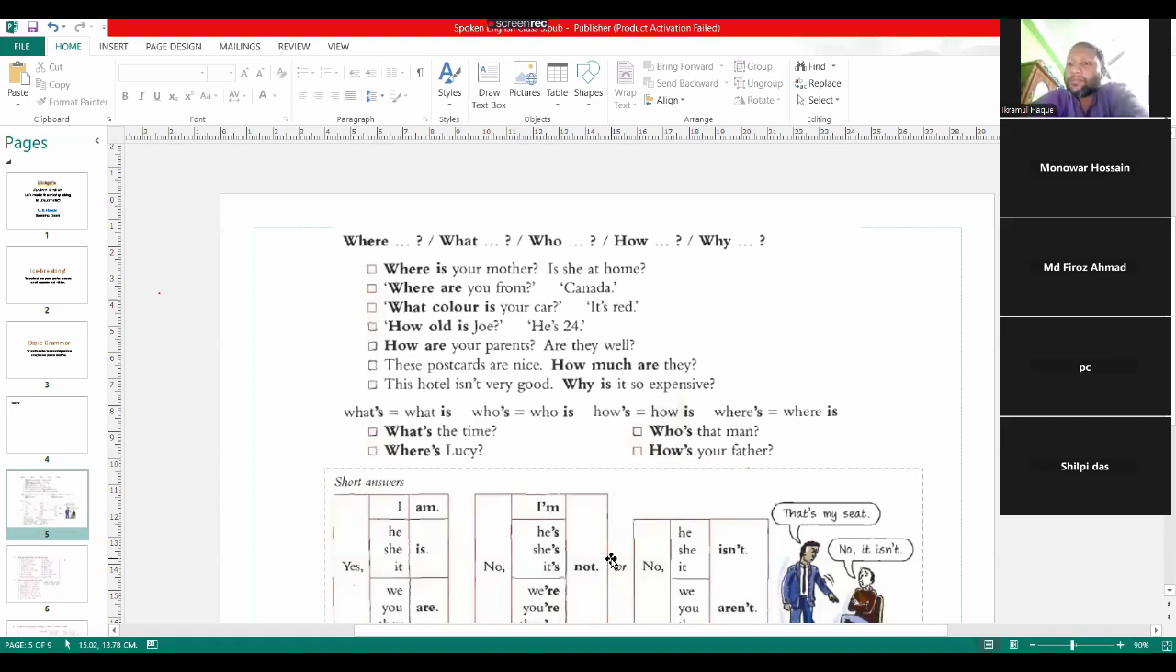Where's means where is, and what's the time? What's the time? You can say it's 11 o'clock, or you can say it's 9 a.m. Where is Lucy? Where is Lucy means where is Lucy at the moment? Right?